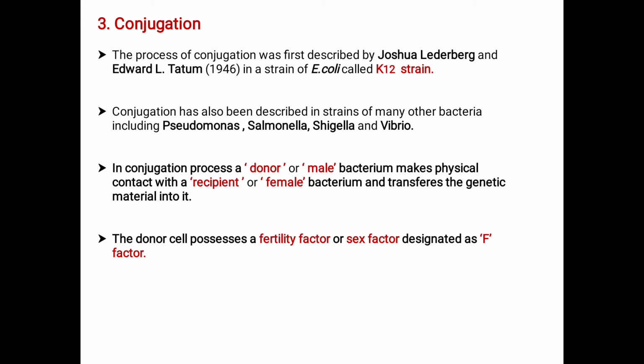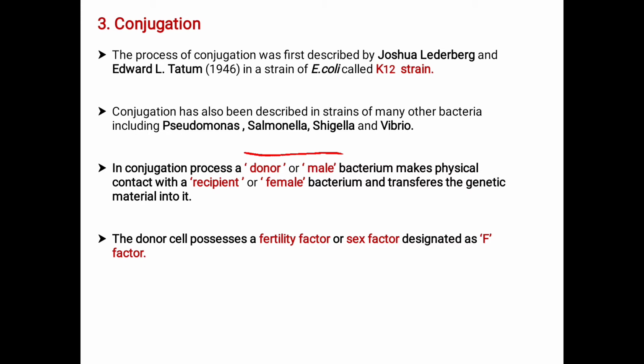In conjugation, a donor or male bacterium makes physical contact with the recipient or female bacterium, and transfers the genetic material into it. Here the donor bacterial cell is called the male, whereas the recipient, which receives the genetic material from the donor, is called the female.